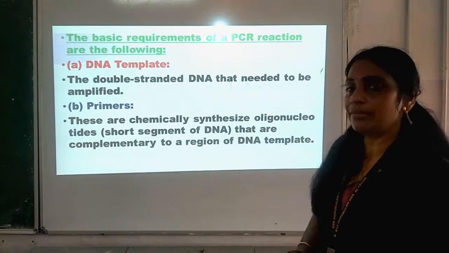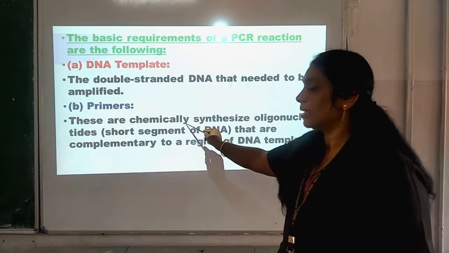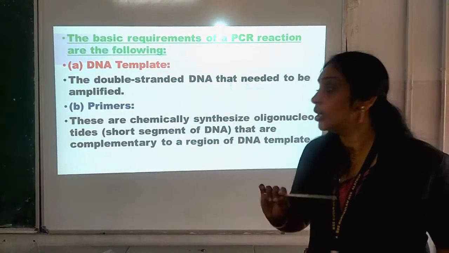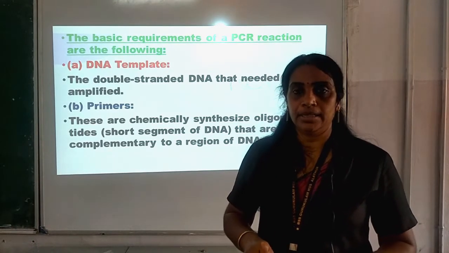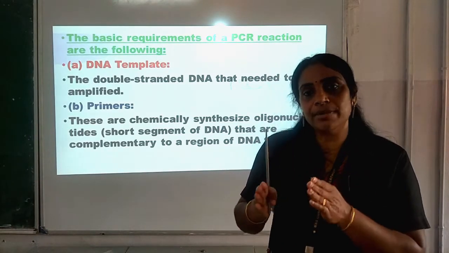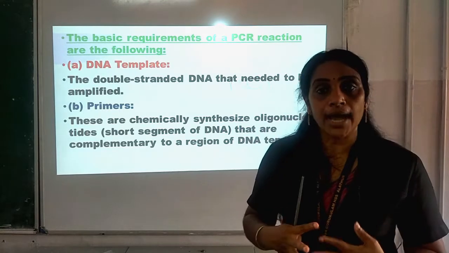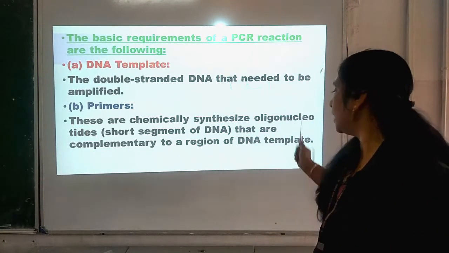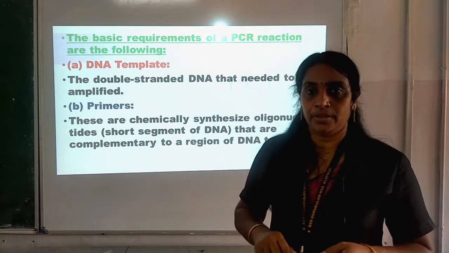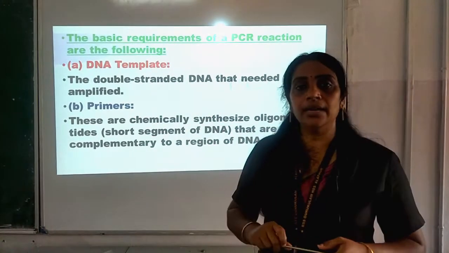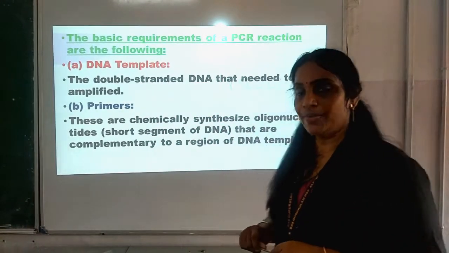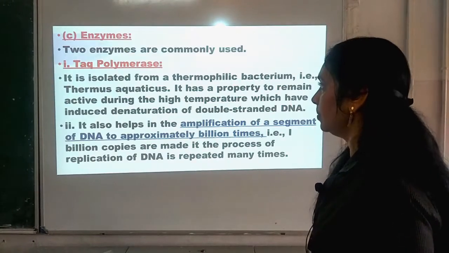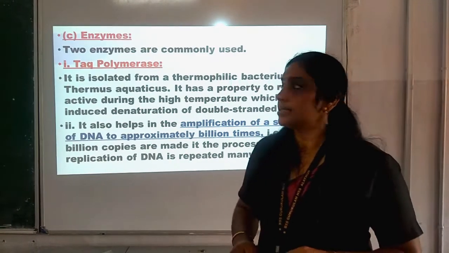So, primers are the short segments of DNA which are complementary to the region of the DNA template. This primer is used in the polymerase chain reaction.